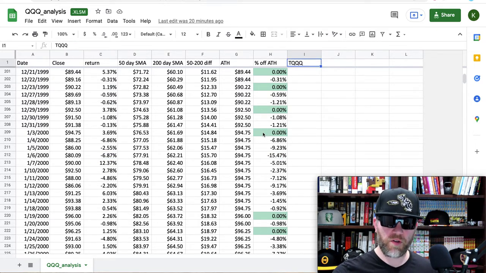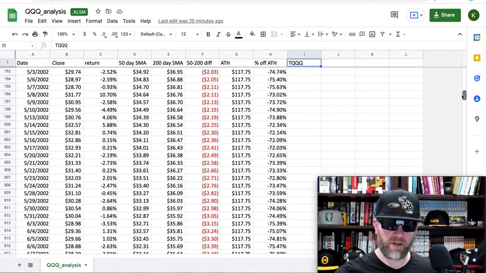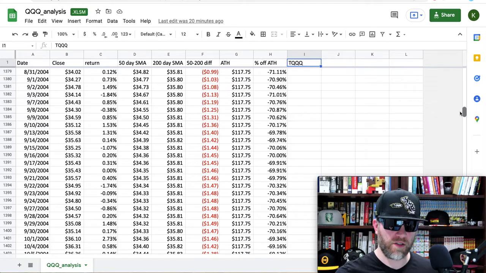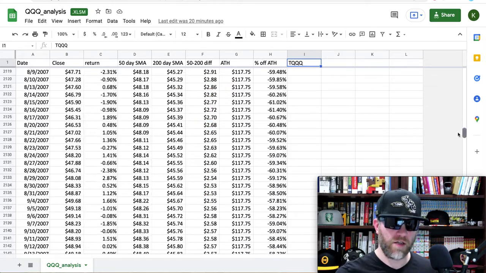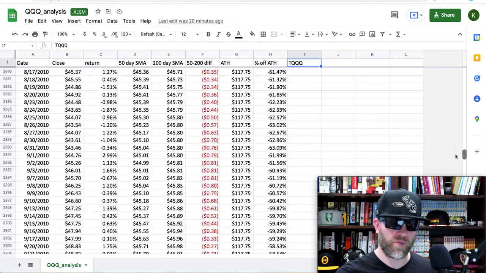Now, I'm going to spare you the history lesson and skip straight to the bottom. Again, feel free to look at this data. I find this more interesting to look at than a chart. I feel like I can see more by looking at the raw numbers. Like, I can see the chart in my head when I look at the numbers, but that's just me. All right, so let's go to today. We're going to scroll all the way down here. You can see there's periods where that difference is negative. That means it's below. Some of those periods are short. Some of those periods are long.